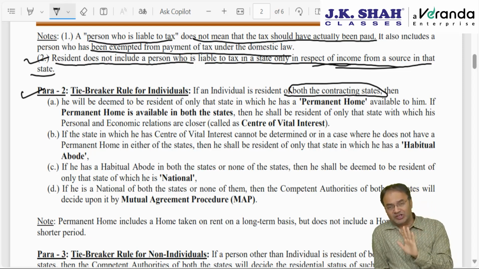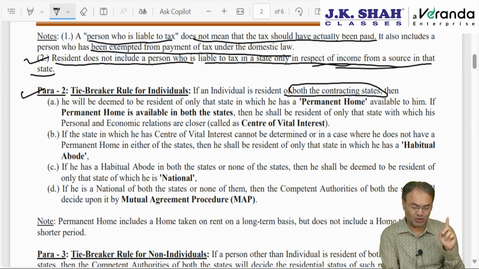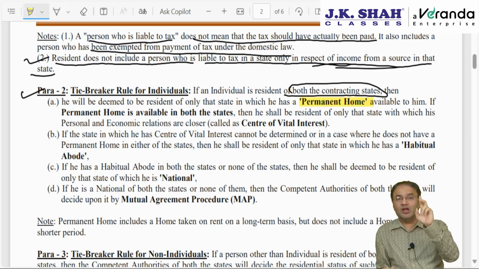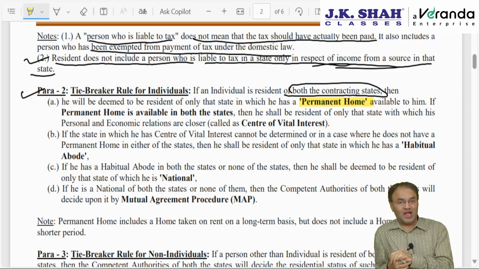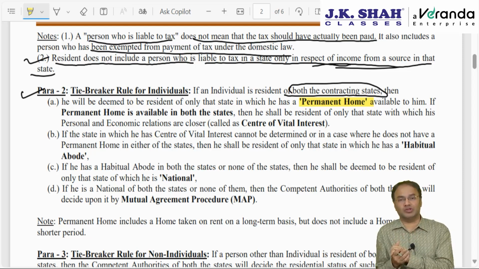Number 1, in such a situation, if he is an individual, he will be deemed to be resident of only that state in which he has a permanent home available. First priority is to be given to permanent home. That state in which he has a permanent home available to him. However, if he has a permanent home available in both the states, then he will be deemed to be resident of that state with which his personal and economic relationship is closer.